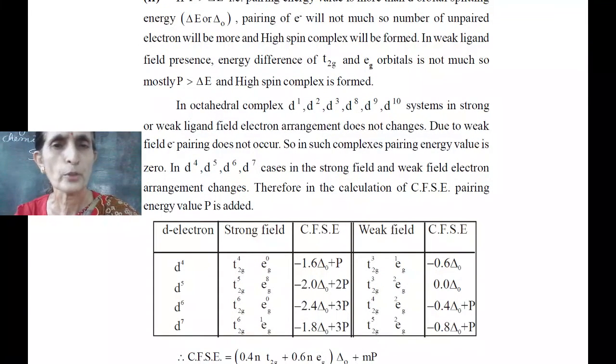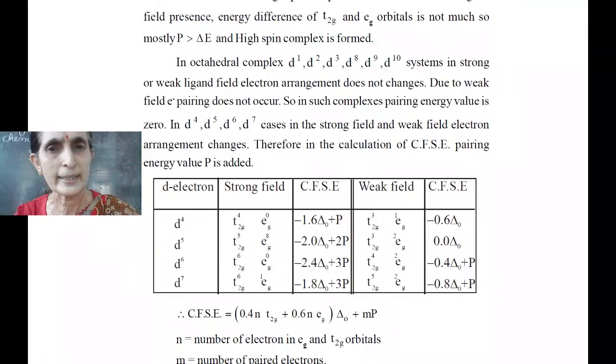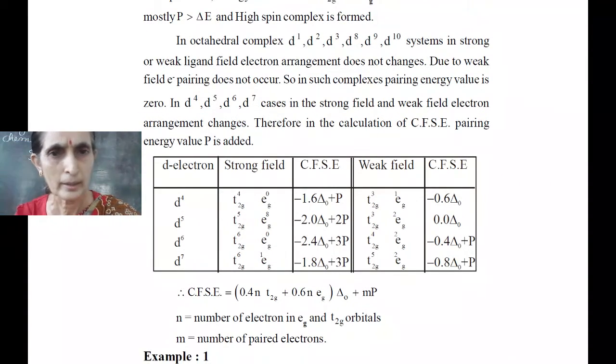As I have told you, for d1, d2, d3, d9, d8 and d10, in strong and weak fields there is not much change, but change is found in d4, d5, d6, d7 cases. It is shown again in the table.